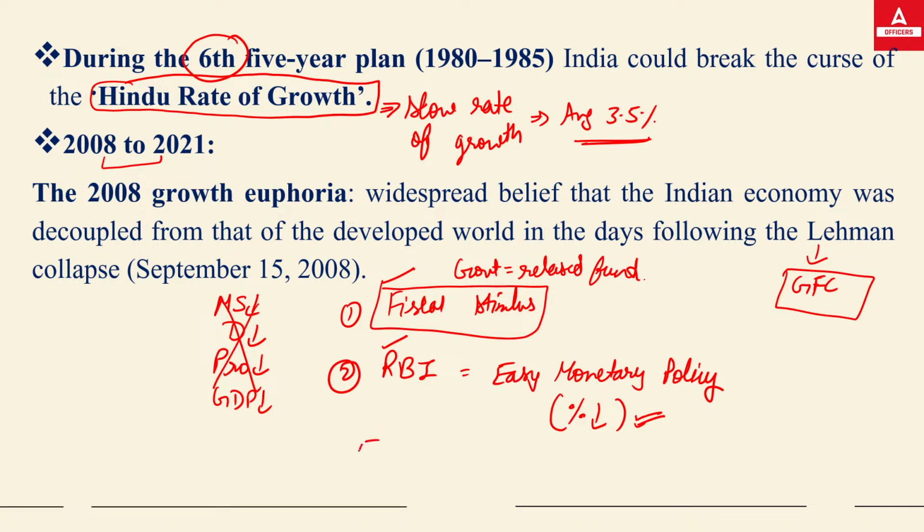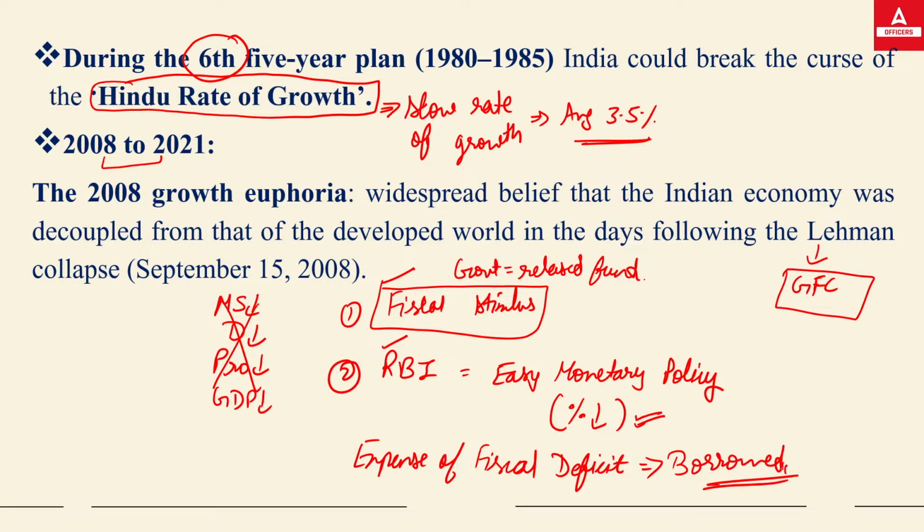But it was done at the expense of the fiscal deficit. The government released the fund that it had borrowed from somewhere. The burden of borrowing on the government of India increased, and that created a lot of issues for the country, because the government has to return the money to the parties it borrowed from.